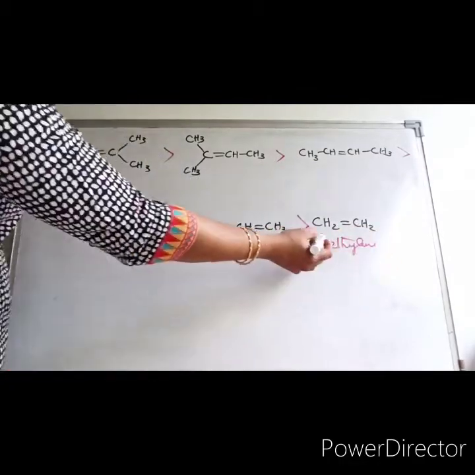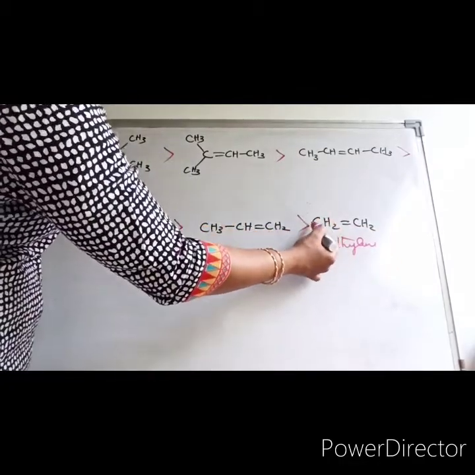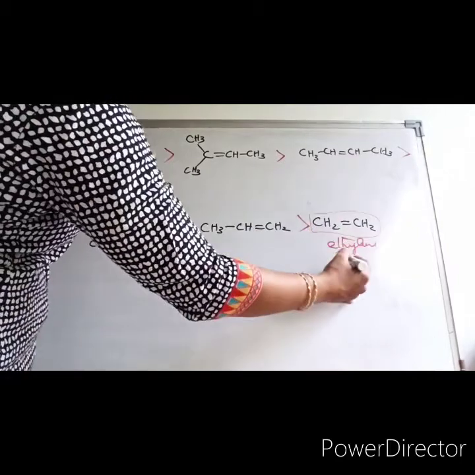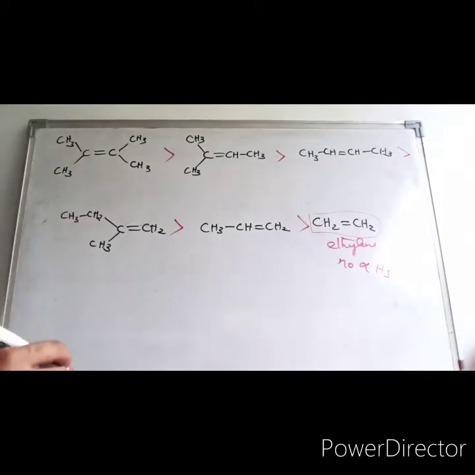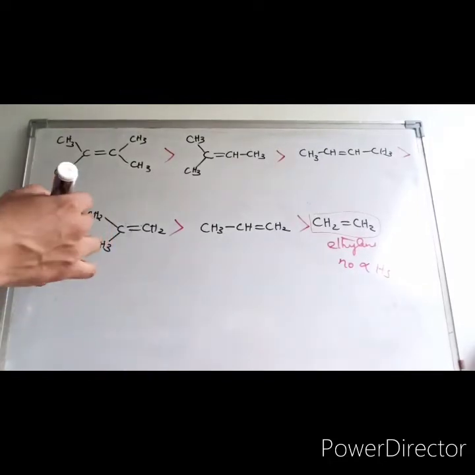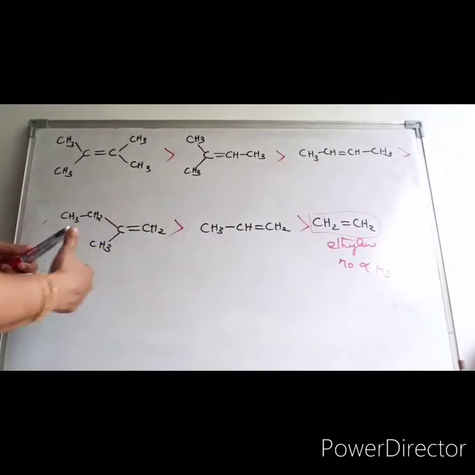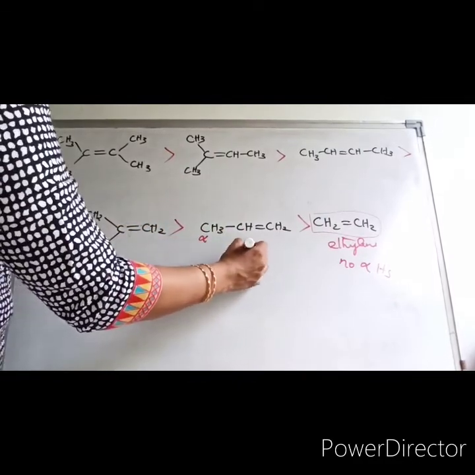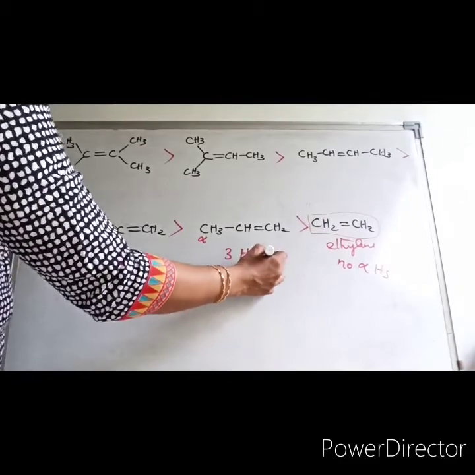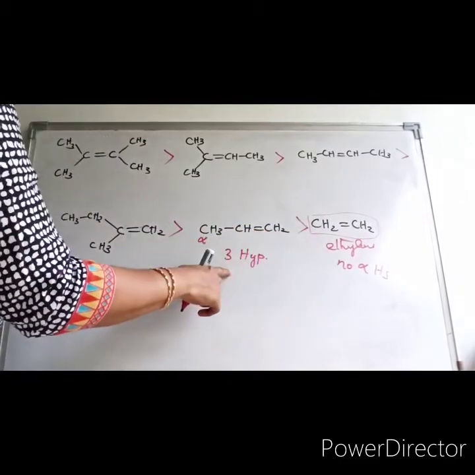Obviously, what will be the reason for this? This is not having any alpha hydrogens, so no hyperconjugative structure, so extra stability is not there. Now if you take propylene, as we have seen earlier, this is the alpha carbon, 3 hyperconjugative structures. So this will be more stable than this.